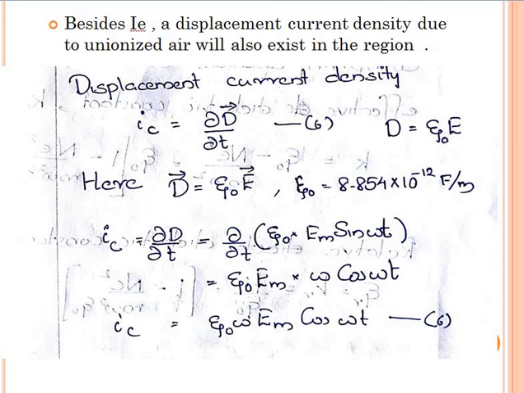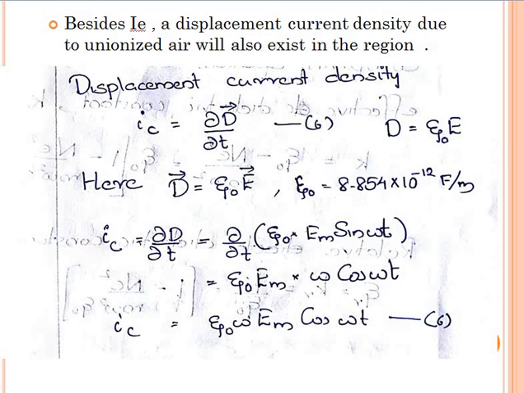We know E equals Em sin omega t, so epsilon 0 Em into dou by dou t of sin omega t, which is omega cos omega t. So J_c equals epsilon 0 omega Em cos omega t. Let it be equation number 6.